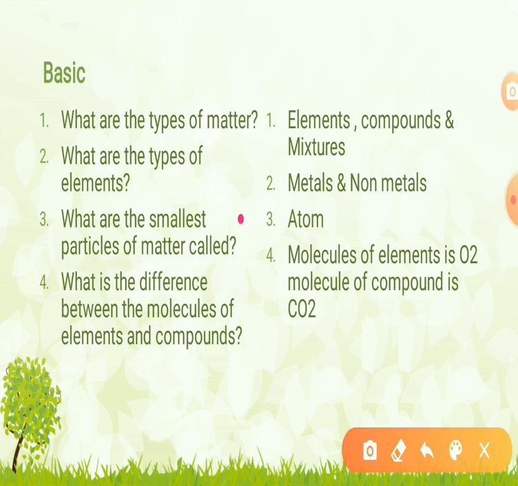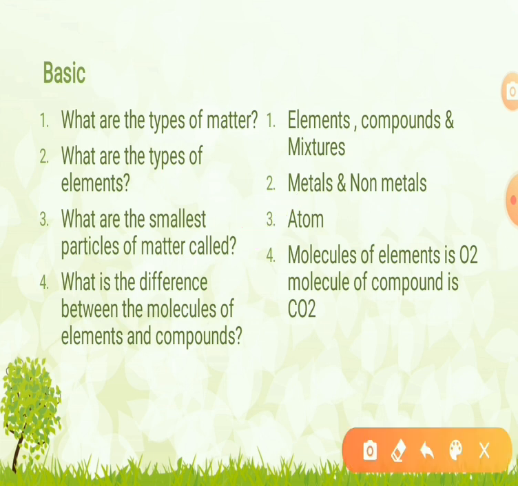It is the atom, where protons and neutrons are concentrated at the center, inside the nucleus, whereas the electrons revolve around the nucleus in circular orbits. This is about the atom.